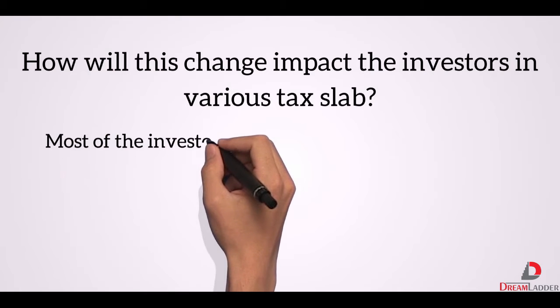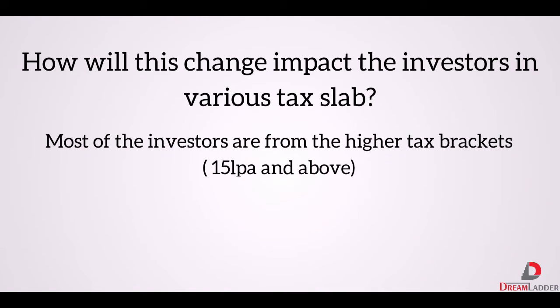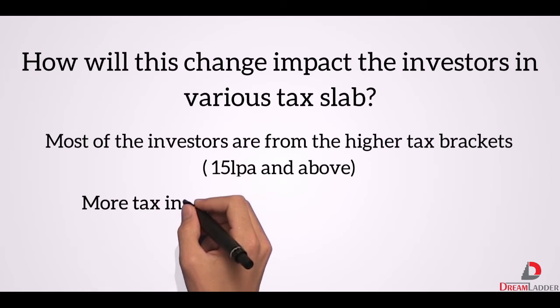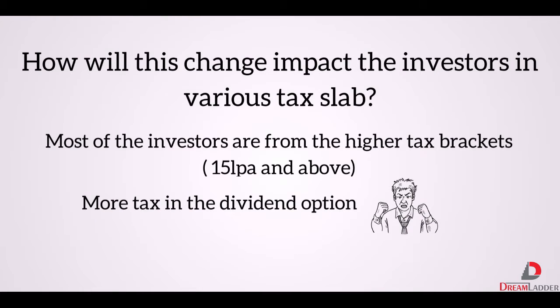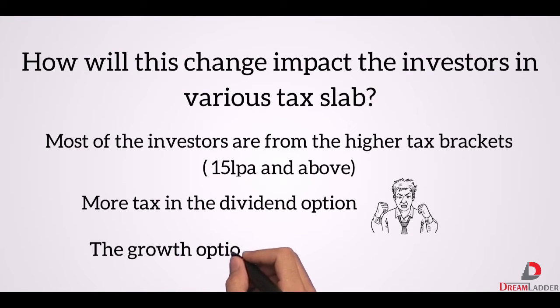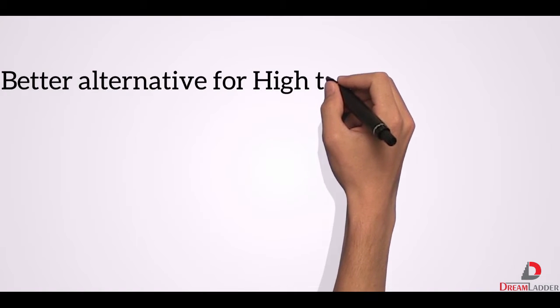But since most of the investors are from the higher tax brackets, it no longer makes sense to remain in the dividend option, as you would end up paying more tax and won't be able to see any return on your money. The better alternative now would be the growth option, which is taxed on the capital gain based on the holding period. Better alternative for high tax bracket investors.